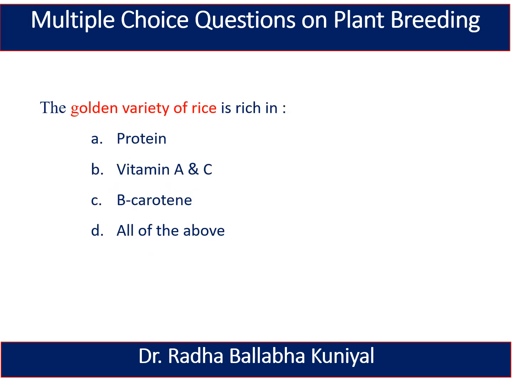The next one is: the golden variety of rice is rich in protein, vitamin A and C, beta carotene, or all of the above. And here the right answer is beta carotene. The golden variety of rice is rich in beta carotene.